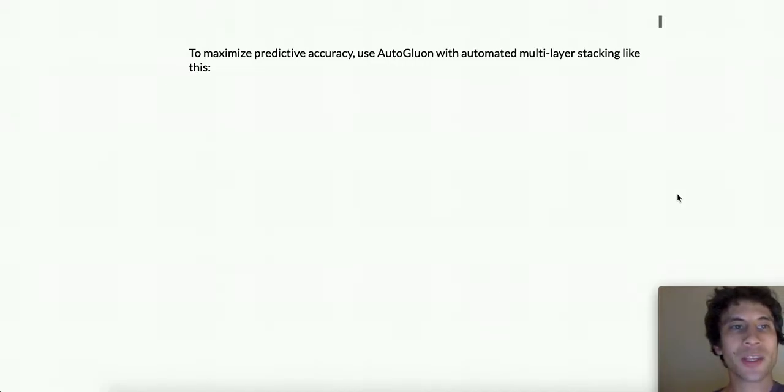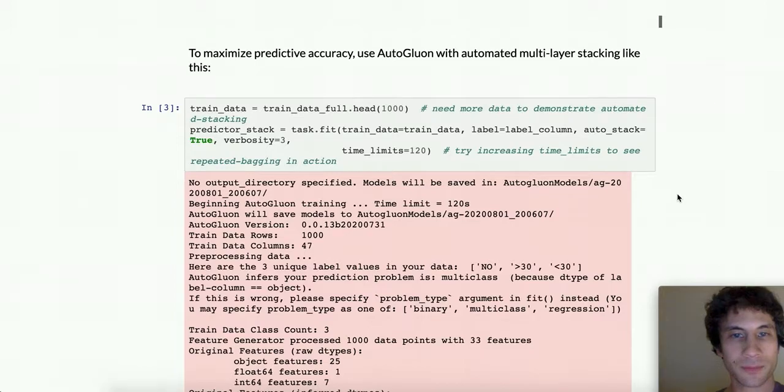So to actually maximize predictive accuracy on your tabular datasets, we recommend you run AutoGluon with automated multi-layer stacking like this. The only change here is that we've specified this auto_stack argument, and it will automatically choose the right number of stacking layers and number of bagging folds and repeats for your data. Well, the repeats will just be chosen based on however much time you've specified.